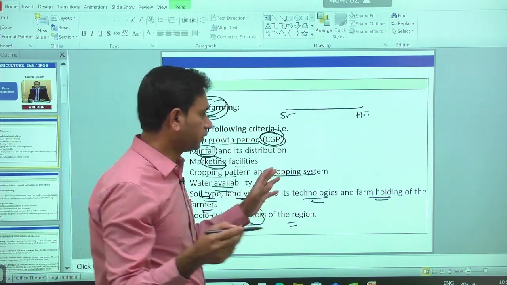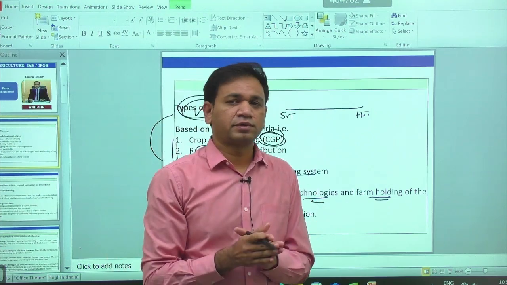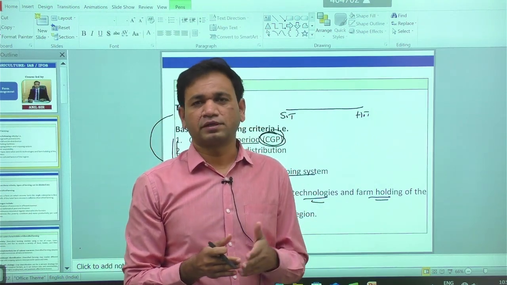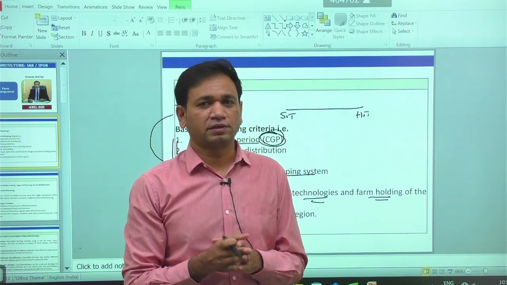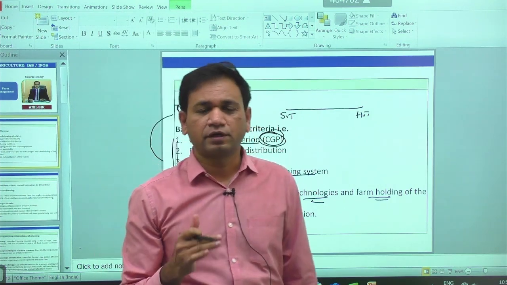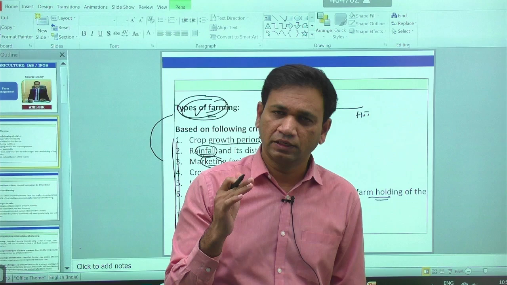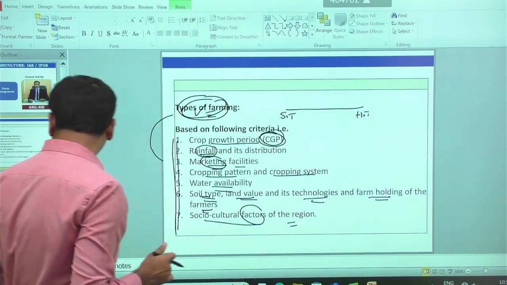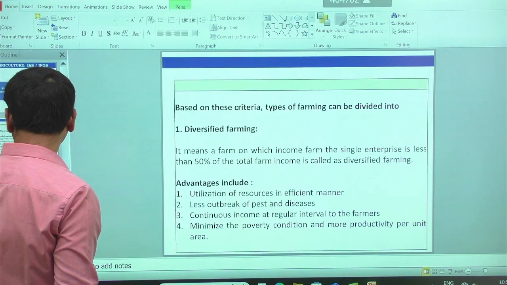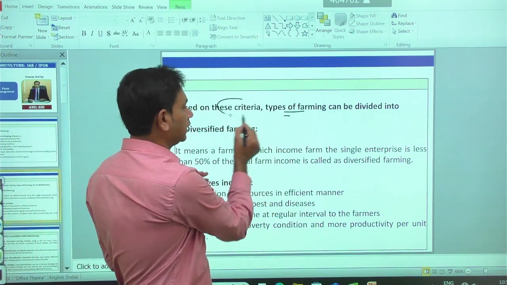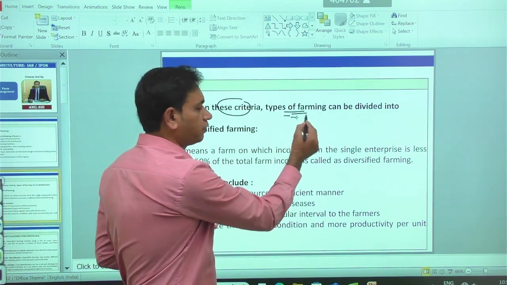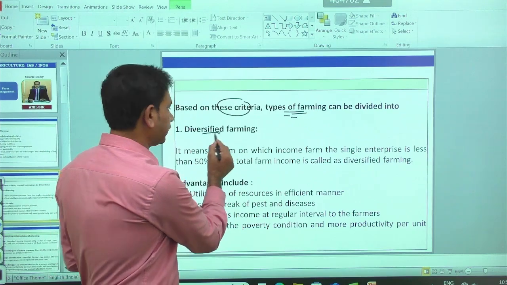For example, we have different types of farming: diversified farming, mixed farming, specialized farming, like ranch and pastoral farming. Like that, different types of farming are possible from one region to another. So based on these conditions, in India we have divided the types of farming based on the above criteria.